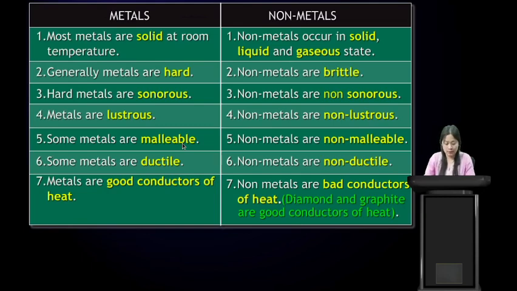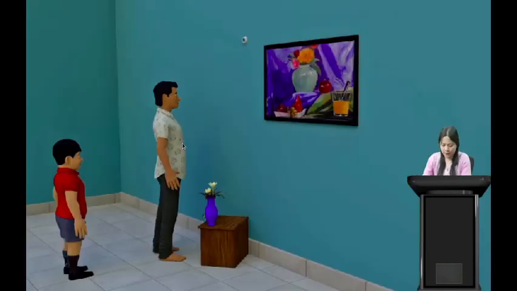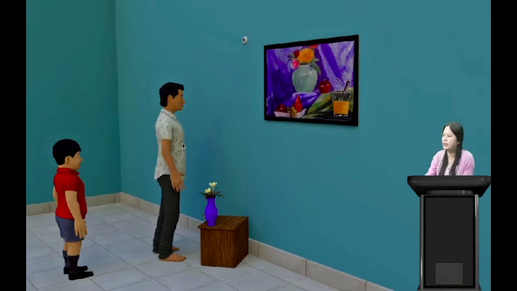So this leads us to the 7th physical property of metals and non-metals. Metals are good conductors of heat, whereas non-metals are bad conductors of heat, except for diamond and graphite, which are good conductors of heat. Now let us see another property.